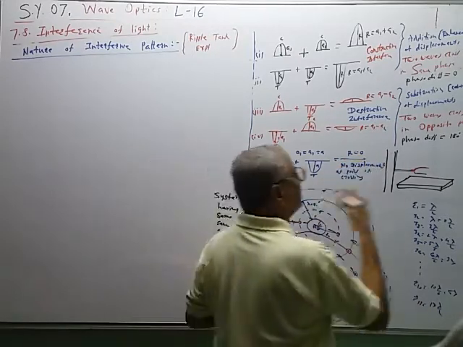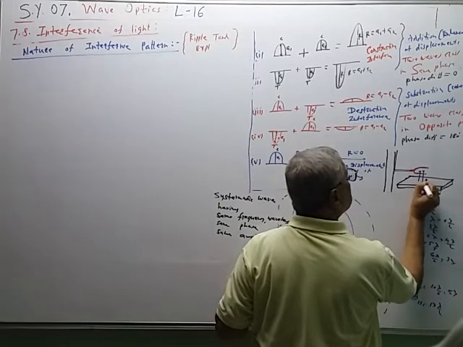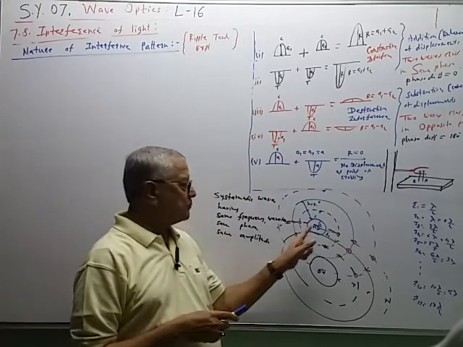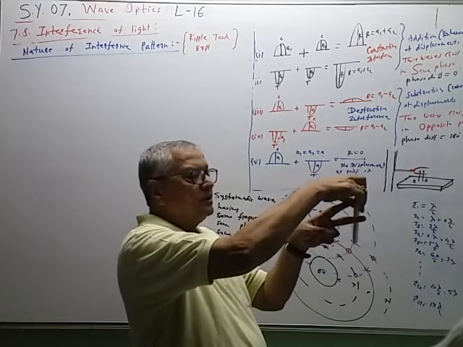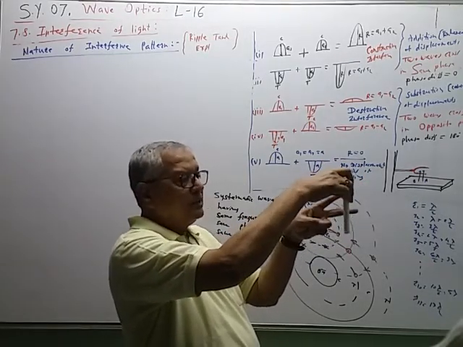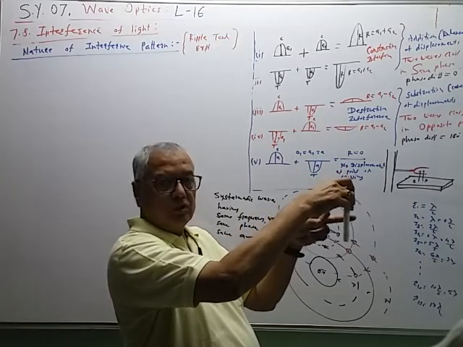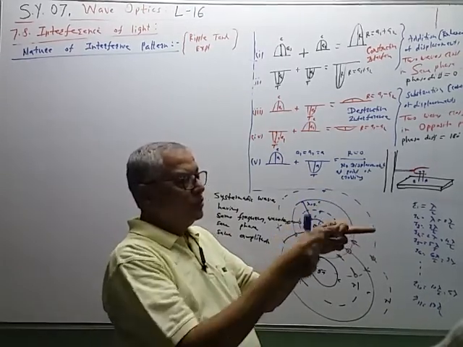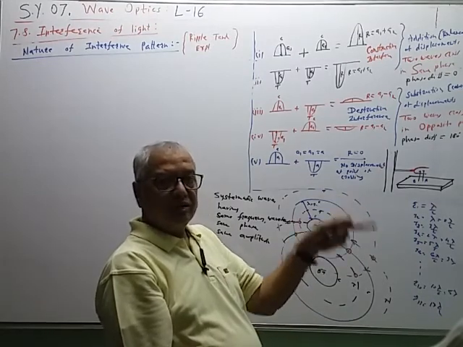So one pin is on this side, other pin is on this side. So these two pins are in contact with the water surface at points A and B. These two pins are perpendicular to the surface of water. So when we start the vibration of the tuning fork, the prong will move up and down with certain fixed frequency.